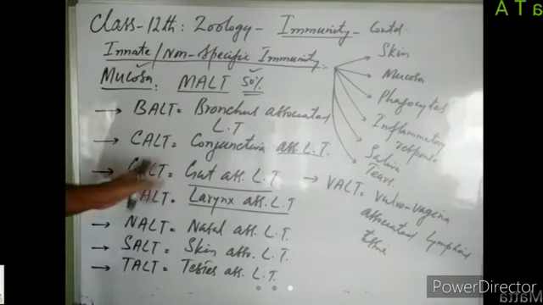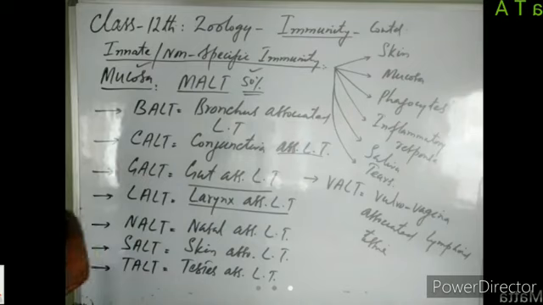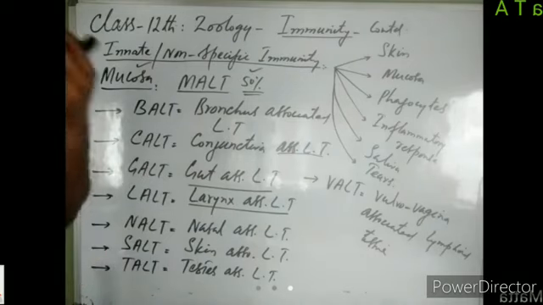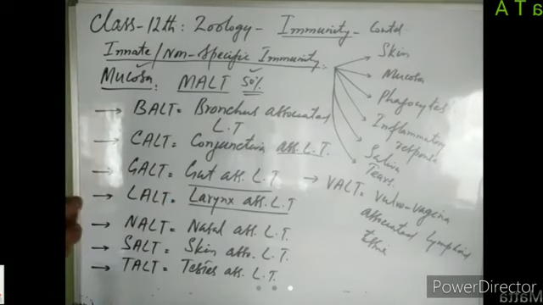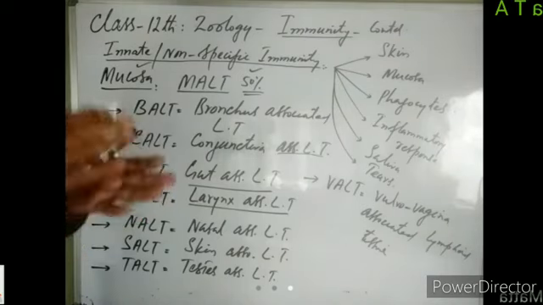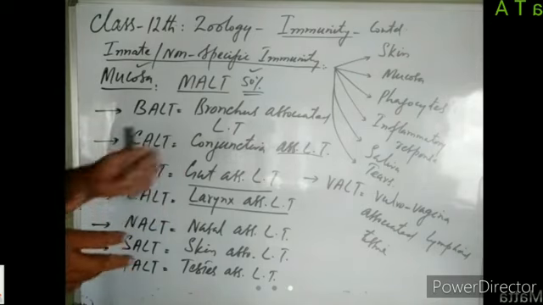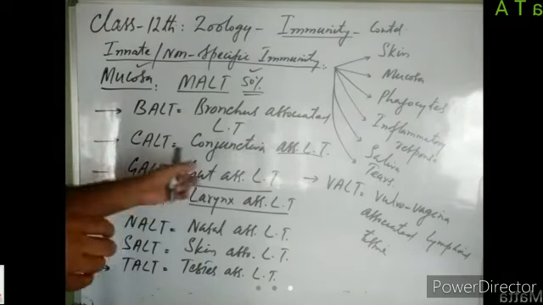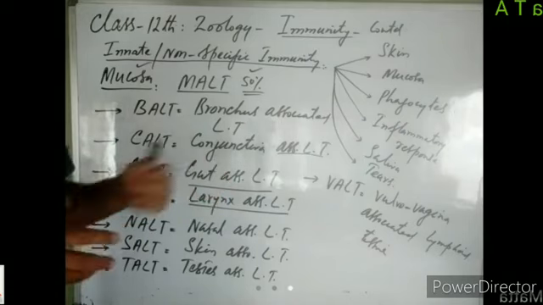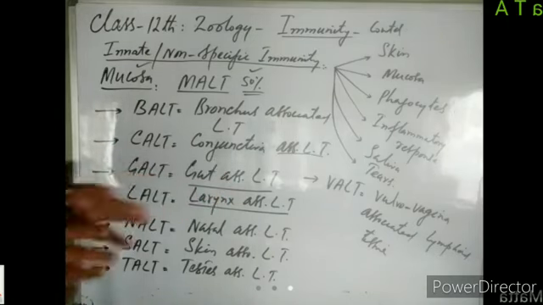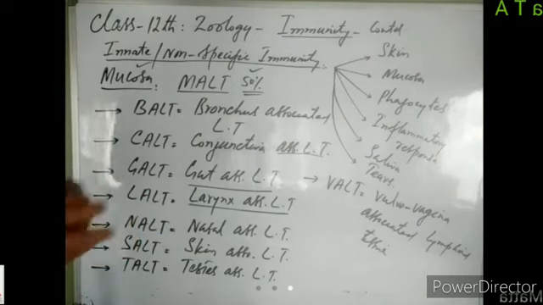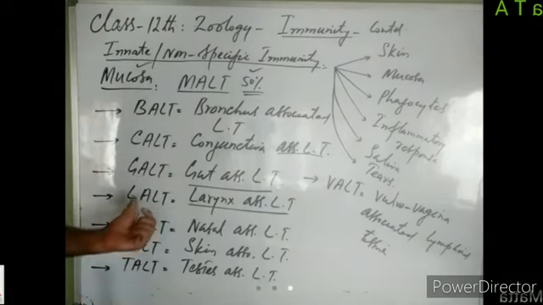Then we have got GALT, gut-associated lymphoid tissue. Gut means alimentary canal. So we take in food through our mouth. Along with that food, we may take some pathogens as well. Those pathogens may cross the mucous membrane, although first the mucous membrane will stop the pathogen entry. Somehow, if the pathogen manages to cross the mucous membrane, then the pathogen will come in contact with the gut-associated lymphoid tissue. And the lymphocytes there will kill the pathogen, or they will stimulate the remaining part of the immune system.